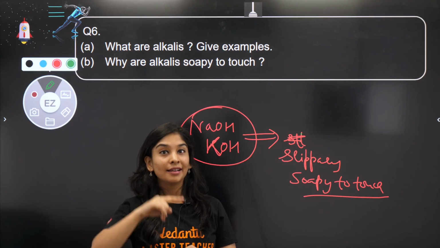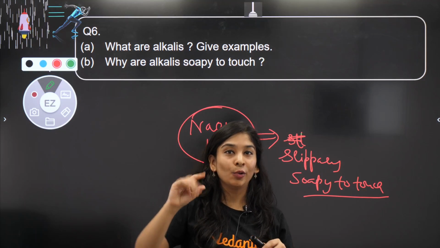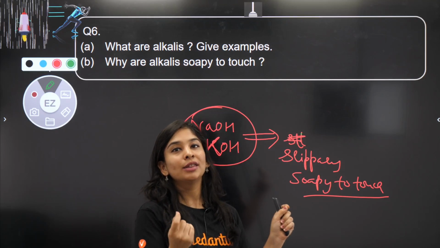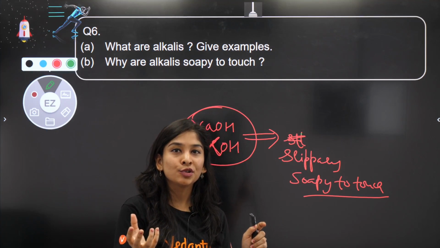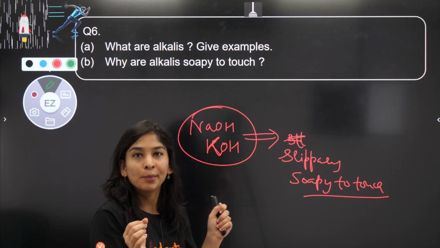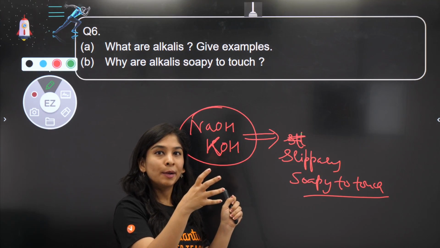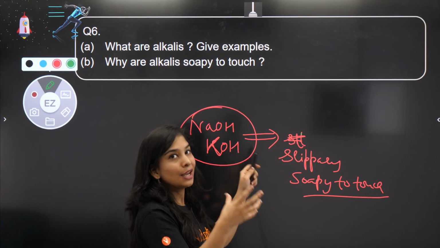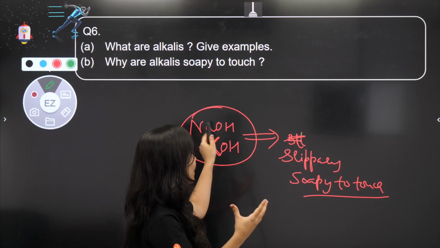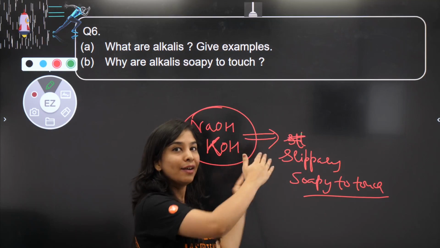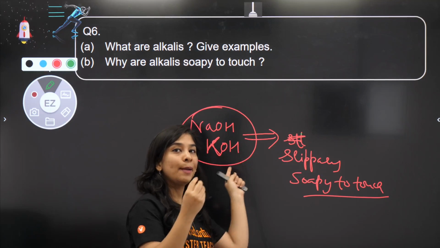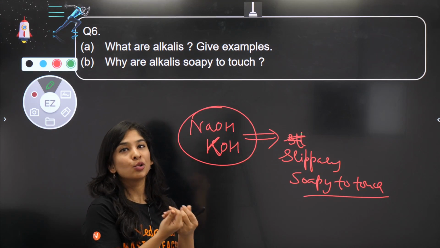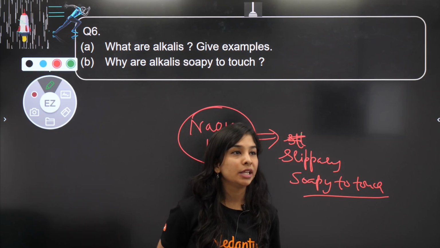Tell me, connect it with the soap. You already know why, because to make soap we need alkali, right? What is soap? Sodium or potassium salt of a long chain carboxylic acid. How is that sodium and potassium salt coming? If I react my fat or oil with NaOH or KOH, they have these kind of a substance. So they provide the slippery and soapy touch to soap. In the same way they are also going to behave soapy and slippery to touch.